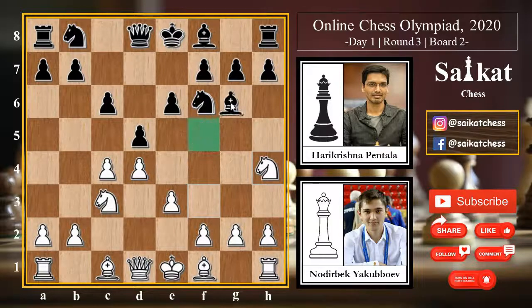Black can go for bishop g6, but instead of going for that, black here first goes for bishop e4. Obviously if the knight captures, d captures, then this pawn will be really annoying for white for the rest of the game. The knight is also defending that. The main purpose of playing bishop e4, which is very much trending nowadays on the Slav Defense line, is provoking white to play f3, which will actually weaken white's kingside. At the same time, it will take away one of the retreating squares of this knight.